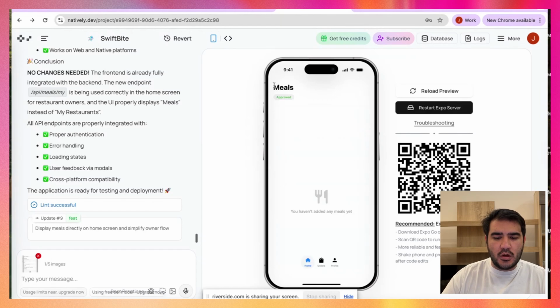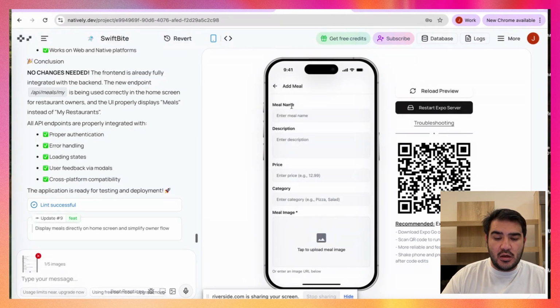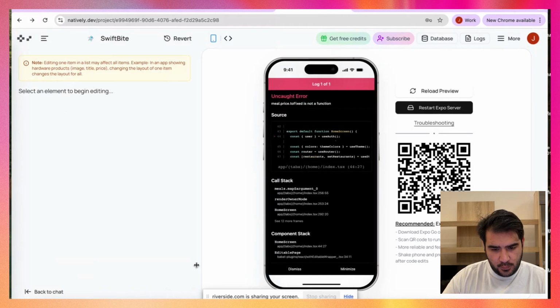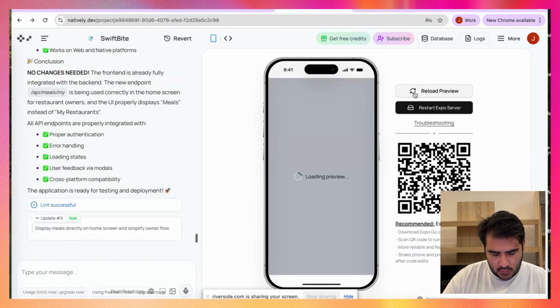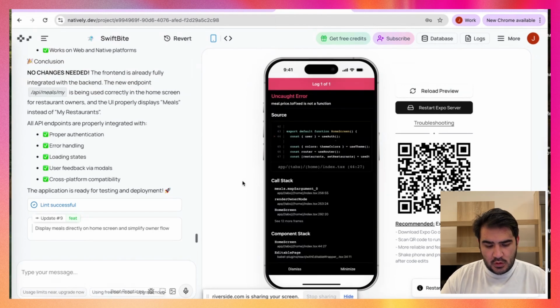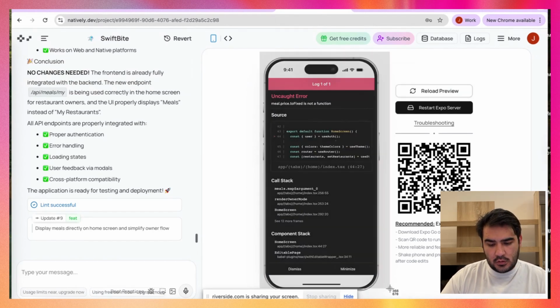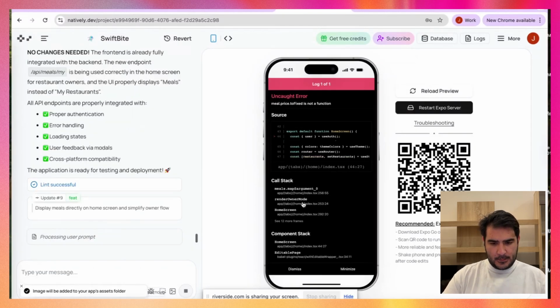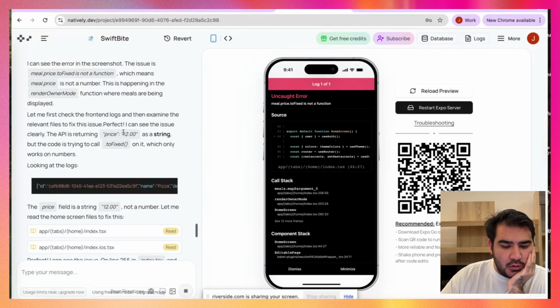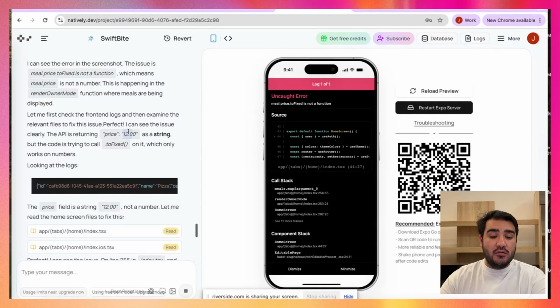Okay, so now we changed it to meals. You might not see it here, but it's there. Okay, let's try to reload this again. There is one error, so let me fix it. Okay, let's see. The issue was the pricing. It was not the right format that I used. Let's see, it will be fixed.